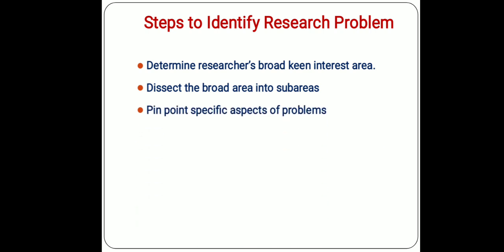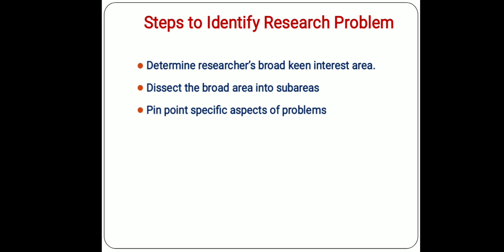Number 3 is pinpoint a specific aspect of the problem. As alcoholism has a number of different subsets or sub areas, out of which we have to identify which area we want to work on. The pinpoint area, suppose in my example, is the effect of alcoholism on the family.